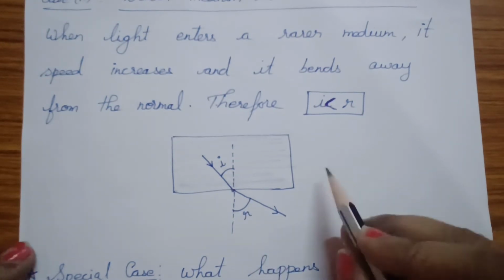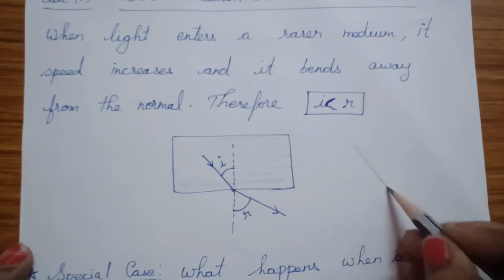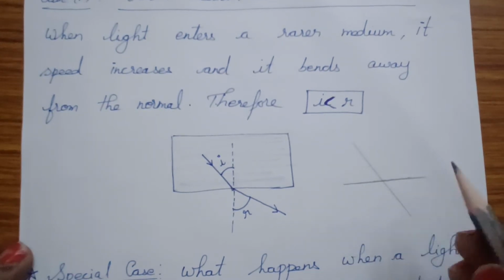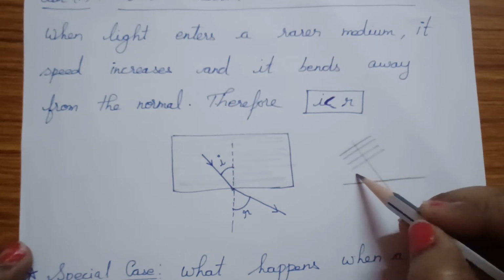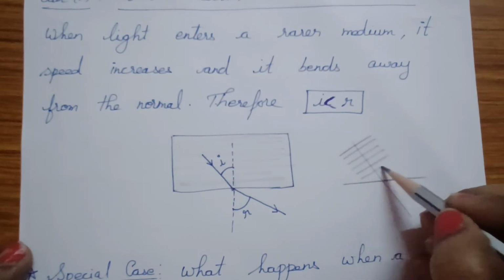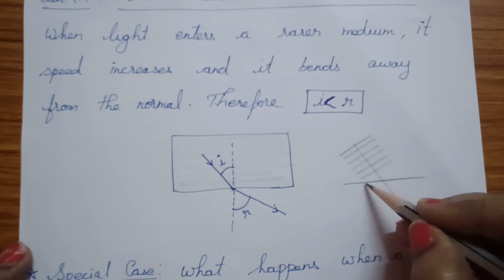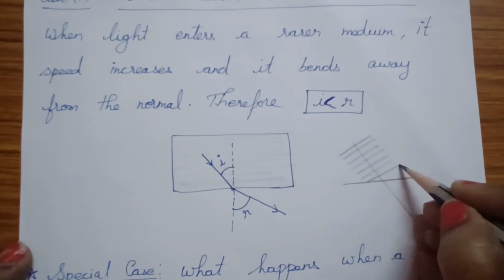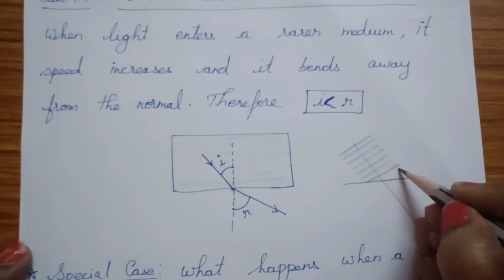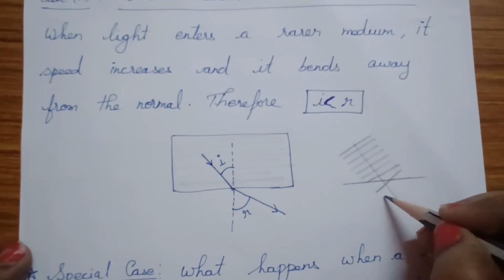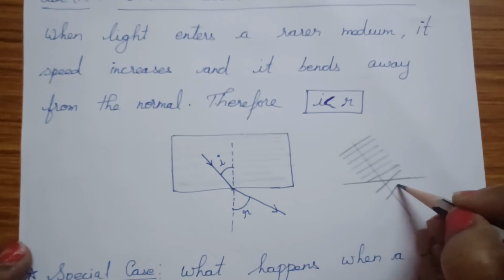Same case, if you consider it as a wave, it travels like this. When it is going to enter the rarer medium, the speed will increase, so it covers more distance when compared to here, where it covers the same distance as before.